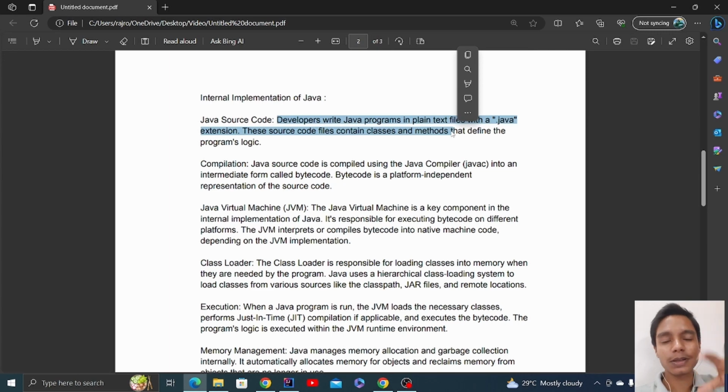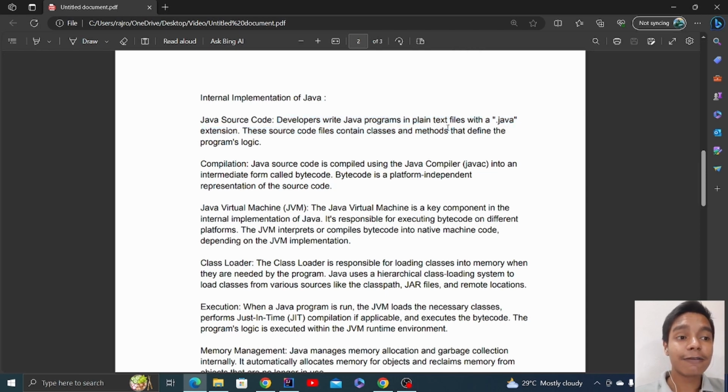Inside those functions there would be variables, constants and data types. That is a different section of discussion, and they define the program's logic. Program's logic is how you want to implement a certain feature by that code. So there would be a logic for that feature, and that would be inside those functions.